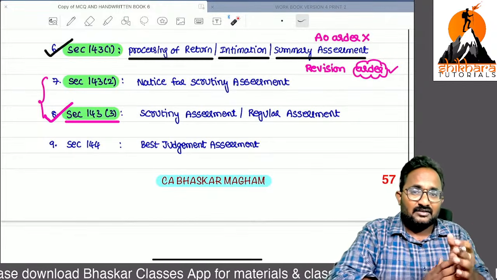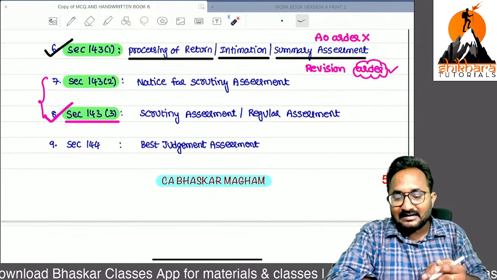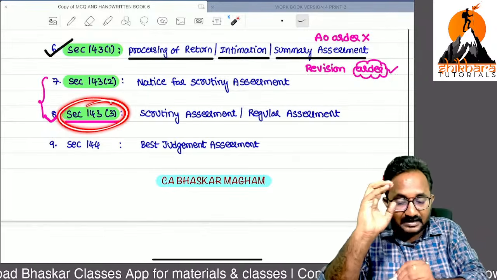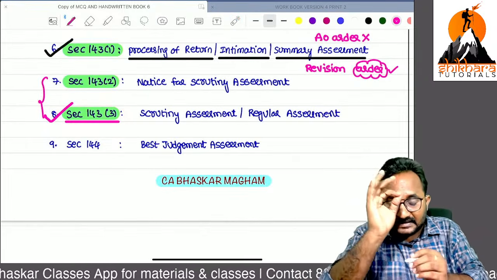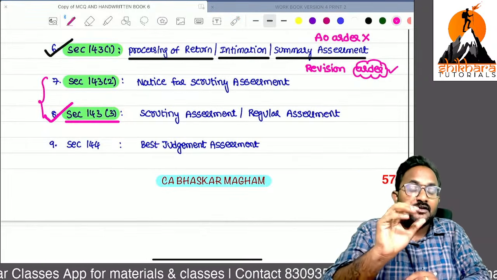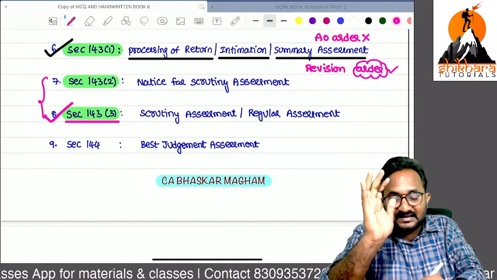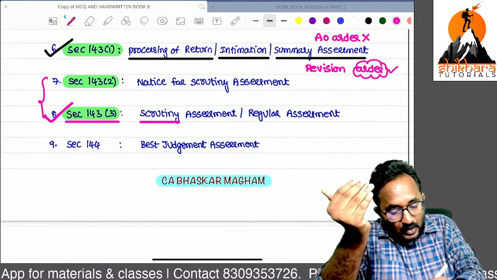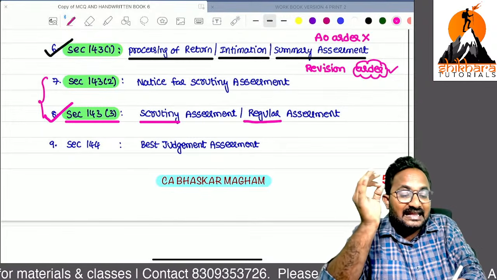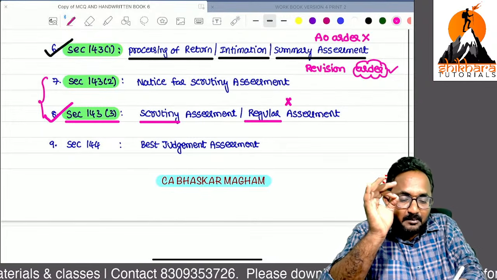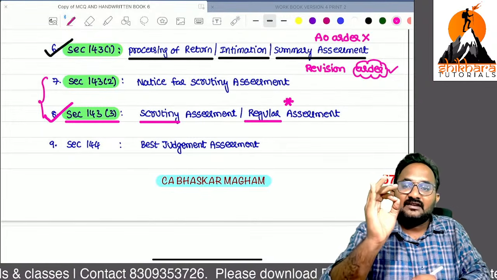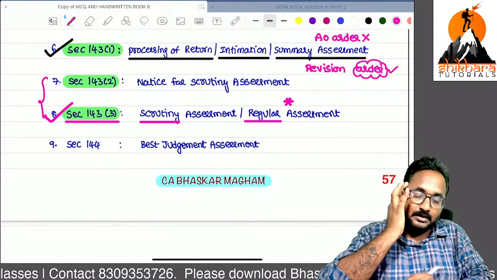Business assessees, if you are doing any fraudulent transaction and the system identified all these things, for that assessee we can conduct the scrutiny assessment, that is in-depth assessment we can call it, or we can call it a regular assessment also. In CMA final, always they are giving it as a regular assessment, remember.